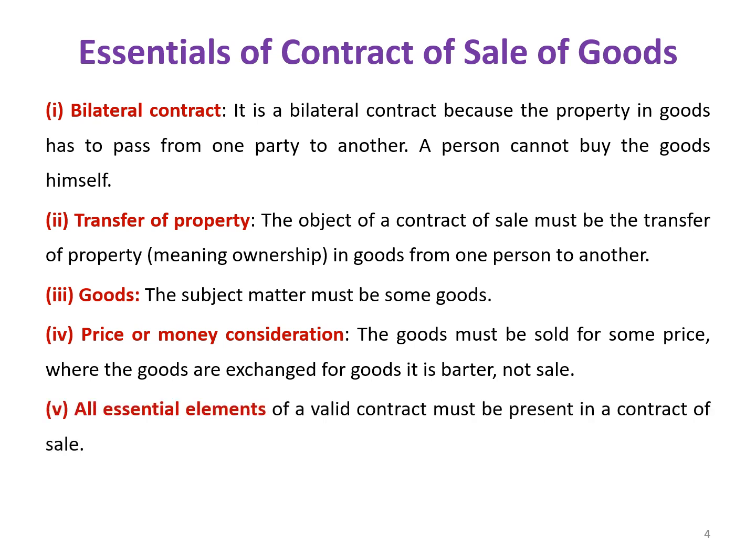And the fifth one is that when the contract is made under the Sale of Goods Act, all the essential elements of a valid contract must be present in the contract of sale. If all these five essential conditions are satisfied, then the contract would be taken as a valid contract under the Sale of Goods Act 1930.